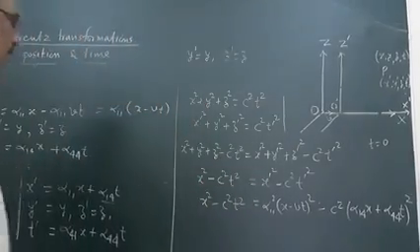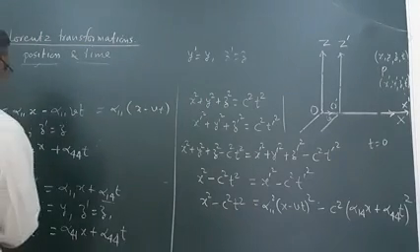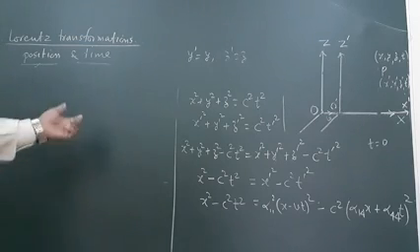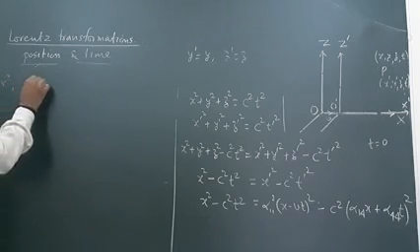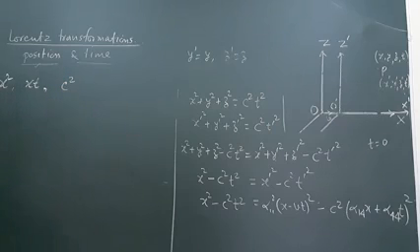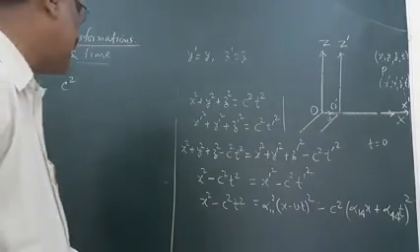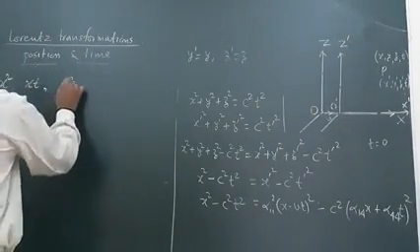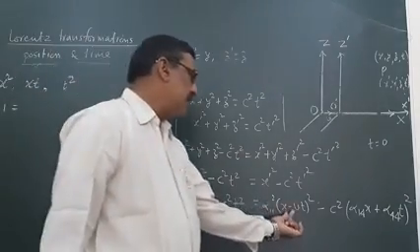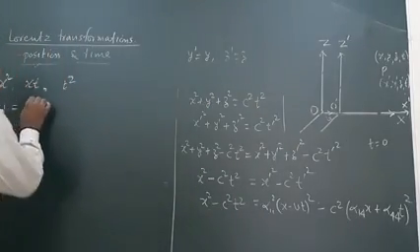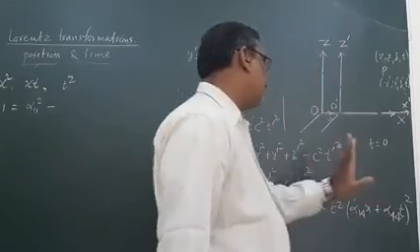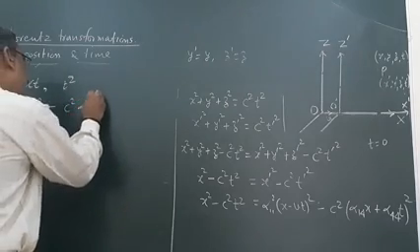Now comparing the coefficients of x square, xt and t square, what will we get? For x square, here it is 1, and on this side it will give us x square, so the coefficient of x square will be alpha 11 square, and here minus c square alpha 14 square.